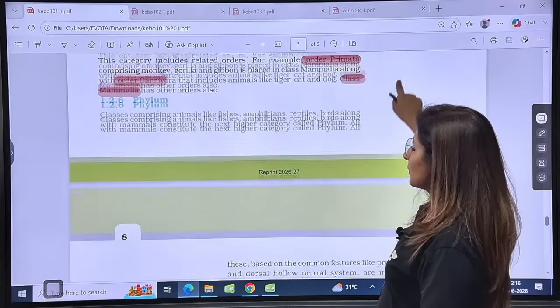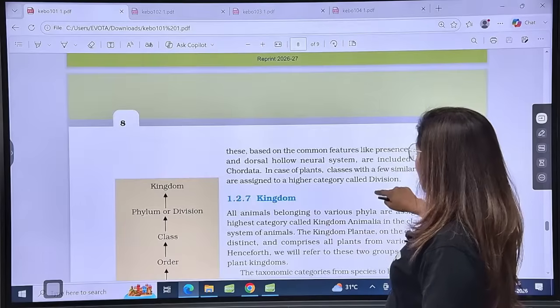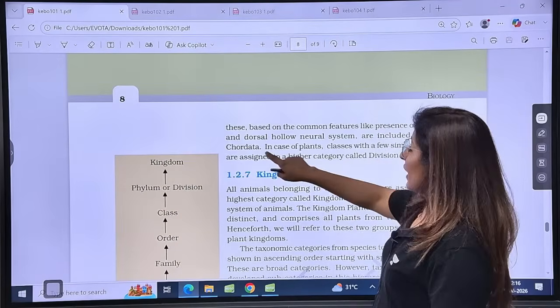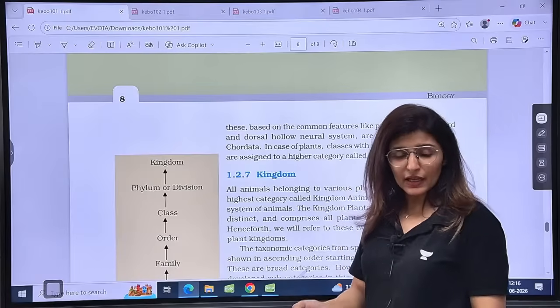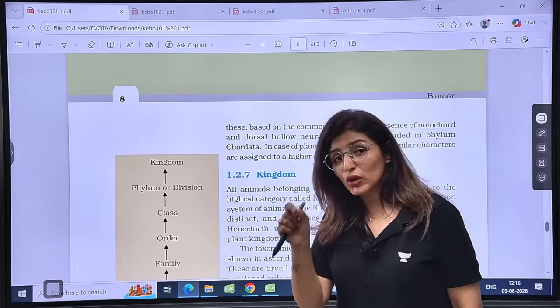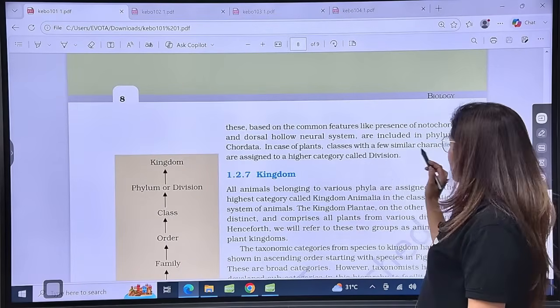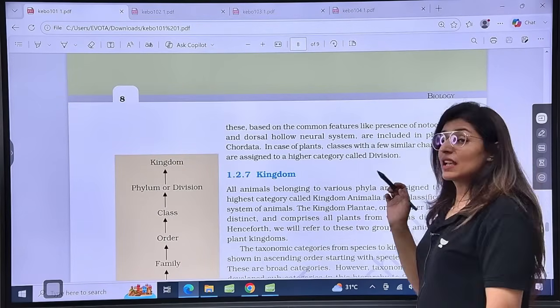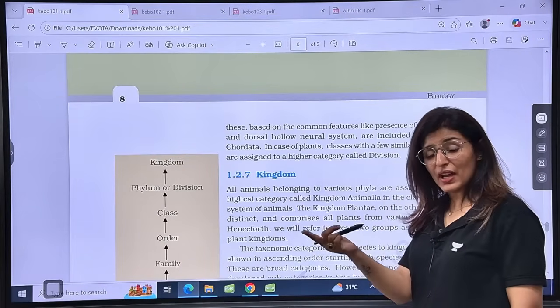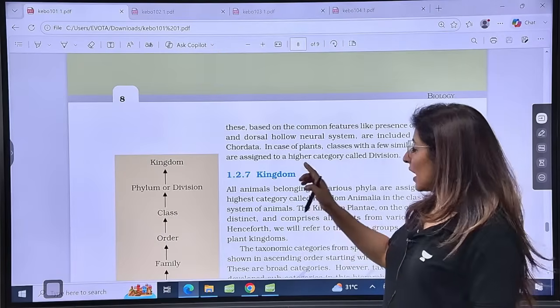Then in phylum, guys, we have phylum Chordata, right? But in case of plants, we don't use this term phylum, we use the analogy. What is that same category named as? Division. For plants, we have division. For animals, we have phylum.